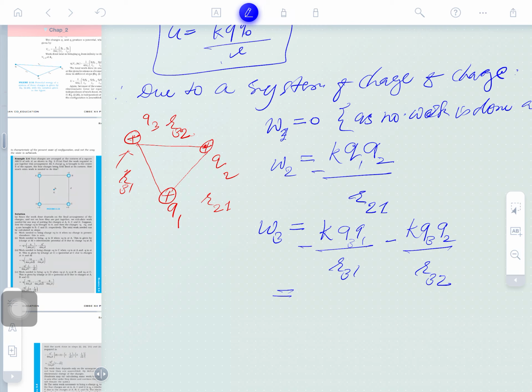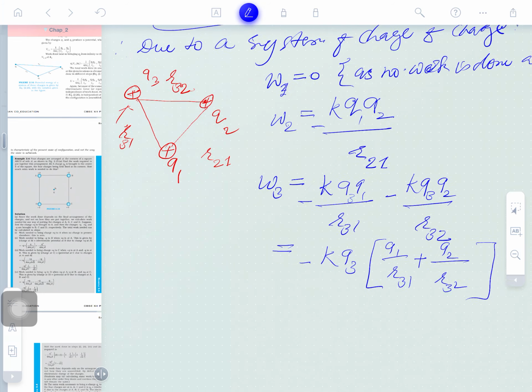Clear or not? K and Q3 are common, and here it shall be Q1 by r31 plus q2 by r32.